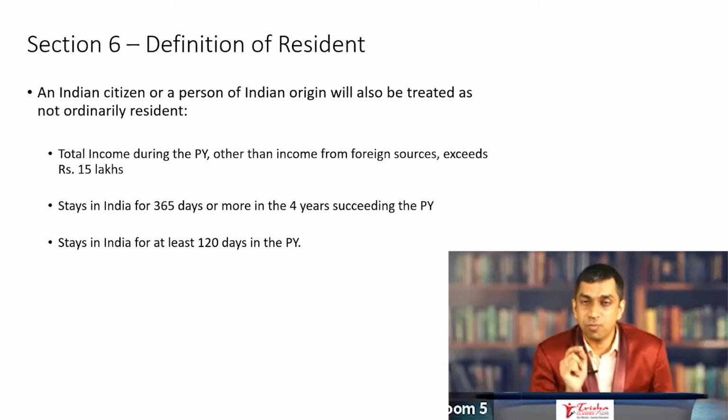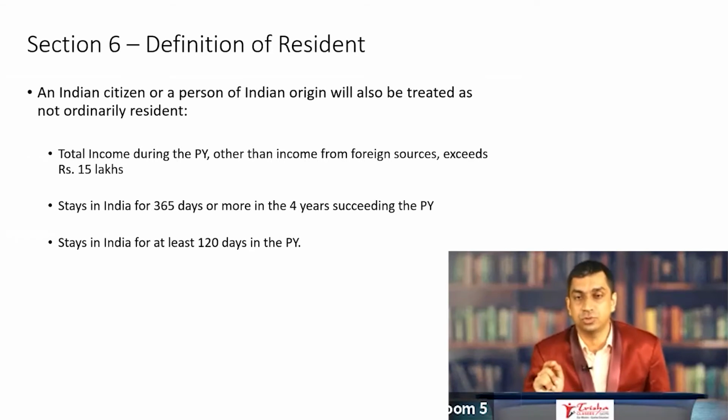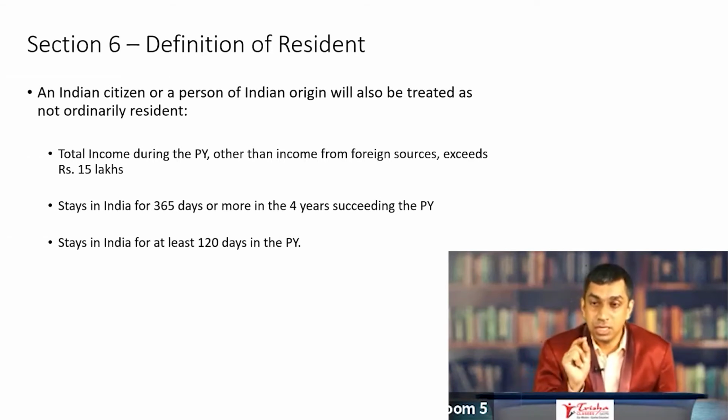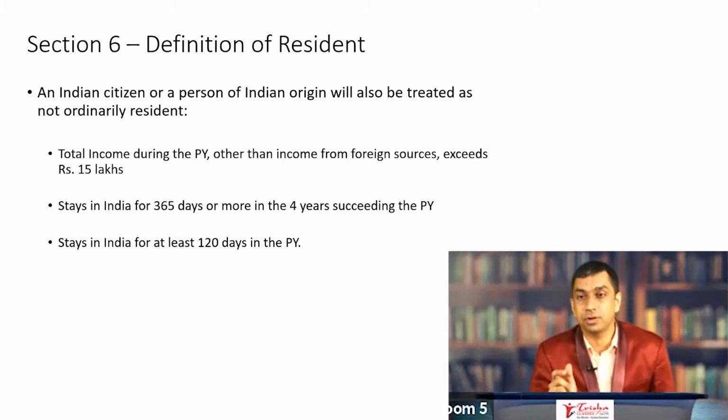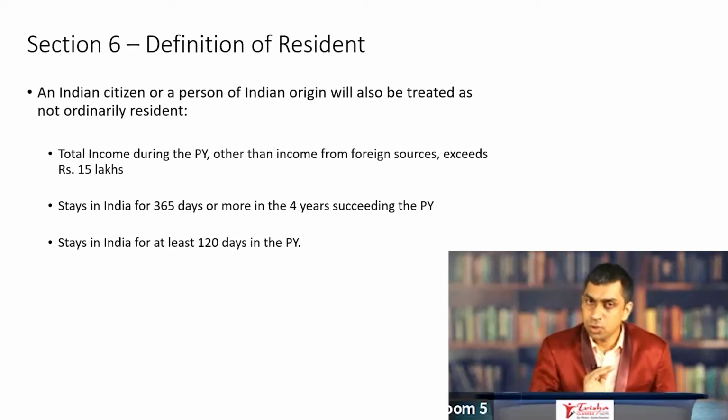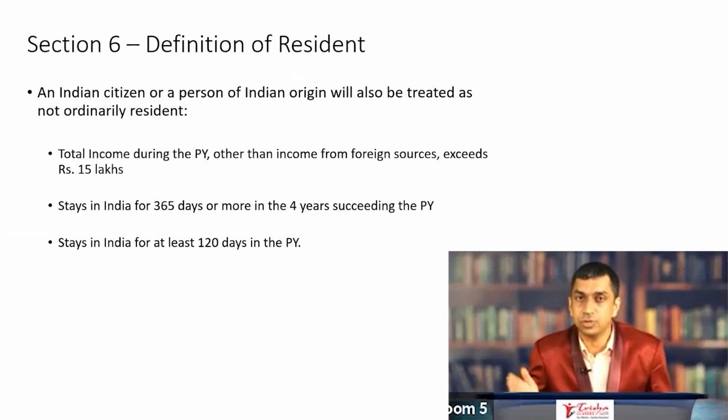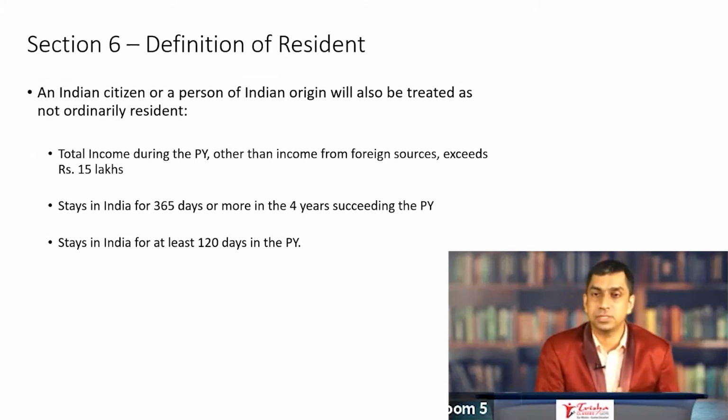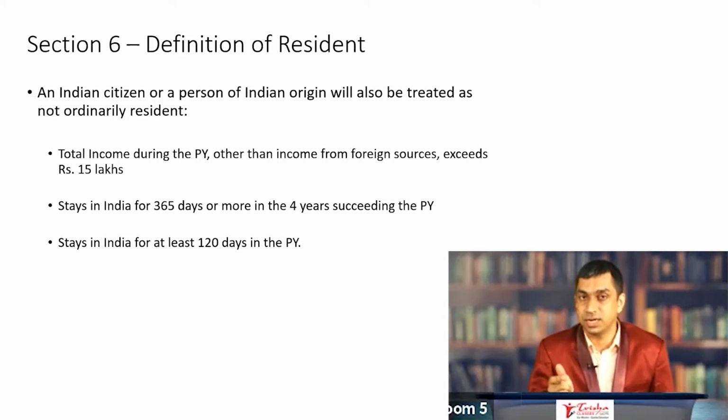There is also this point of what is the meaning of total income during the previous year other than income from foreign sources. Because the key point in this particular condition is an income point. Income was never part of the definition of residence before. It was always the number of days of stay in India. Literally taking the meaning of the word resident from the dictionary, it was always about stay in India during the previous year or some years preceding the previous year. Now, income is also one of the conditions, and that income should exceed rupees 15 lakh for this particular rule to be applicable.